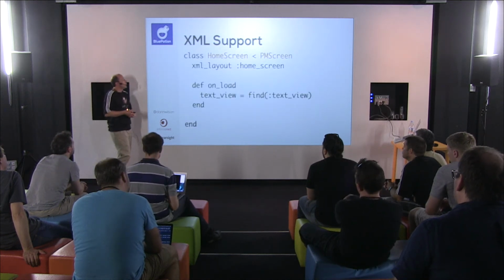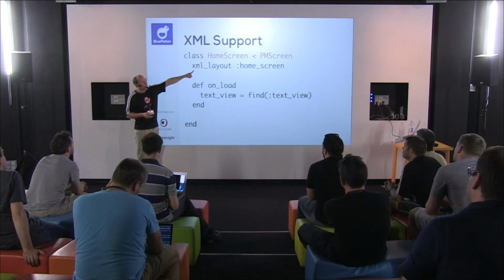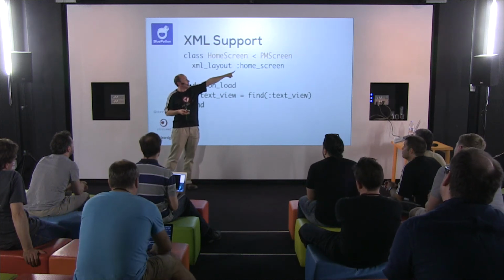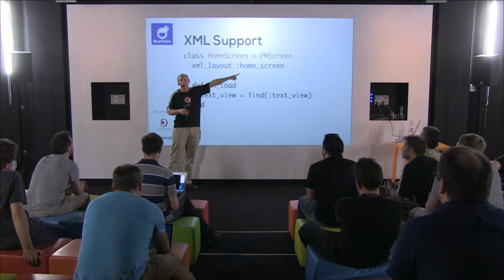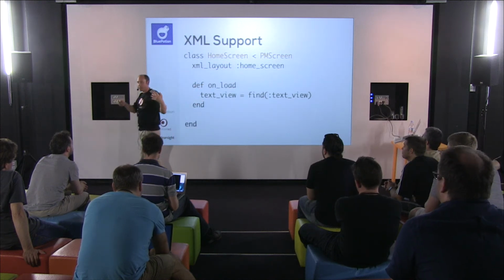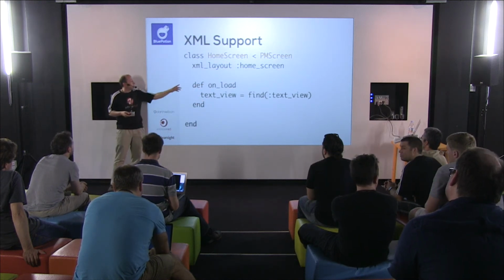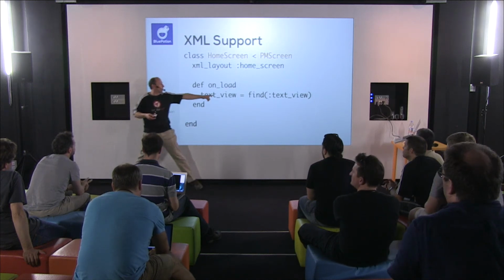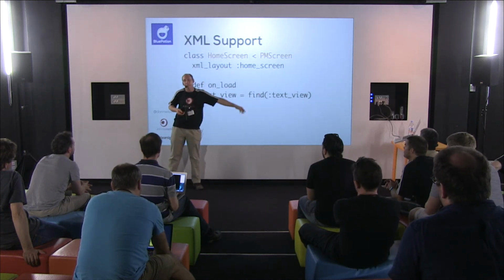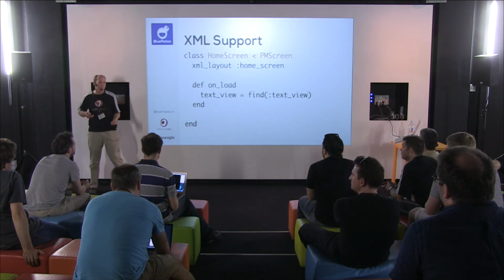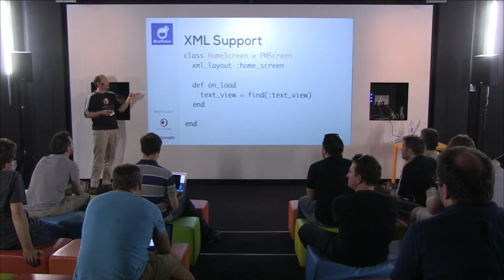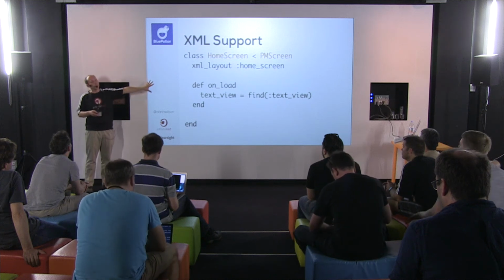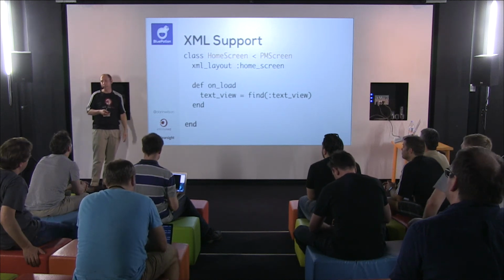So if you use an XML layout, you can just use this directive at the top. And what this is going to do is look in your resources /layout/ and find a home screen.xml. It's going to inflate it, set it as the main view. And then anywhere throughout your screen, if you want to get one of the widgets in there, just call find and pass in the ID that was set in the XML, and it will work. If you do this in Java or just straight RubyMotion, there's quite a bit of boilerplate to make this happen. And we've just pushed the boilerplate behind the scenes.